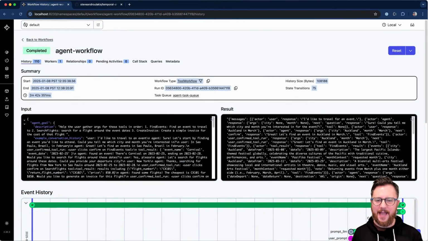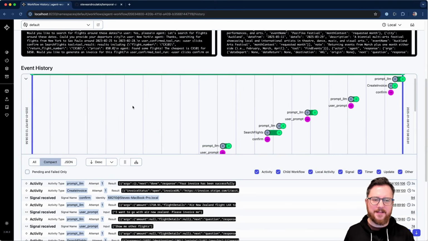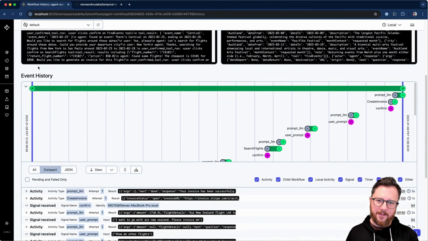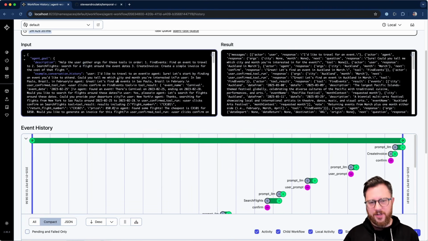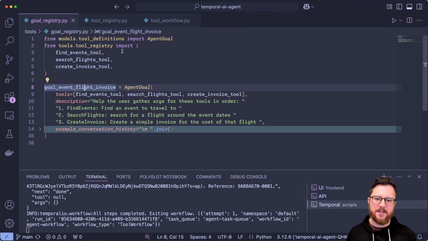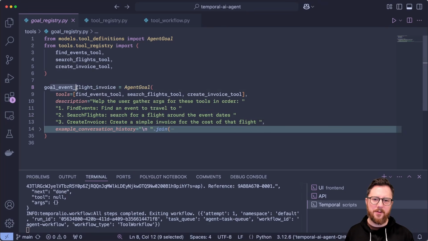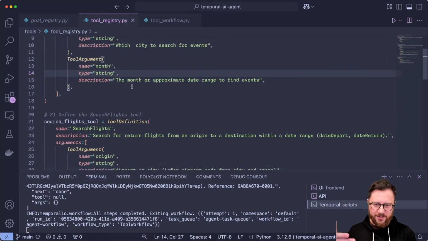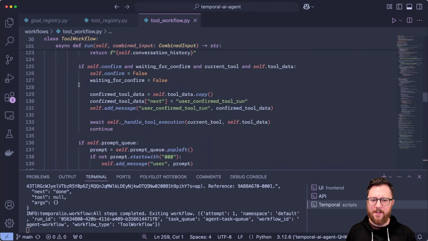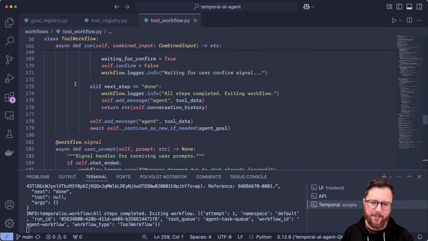And so what's cool about my agent is I'm actually giving the workflow the tools it's going to need to use and the goal as part of the input. What this means is the workflow code itself is completely generic. I could have provided it any goal and I could have seeded it with any tools that I preset up. But in this case, I said, you're going to find flights, you're going to generate invoices, and here are the tools you need to make that happen. If I go through to the code here, you can see that I have a goal registry with a goal event flight invoice, which is what we just ran, a tool registry telling it the tools and the arguments it's going to need. I just provide these as input to my workflow, which is a couple hundred lines of Python code. It's all LLM from there. Temporal and the agent just figure out what needs to happen from that point.